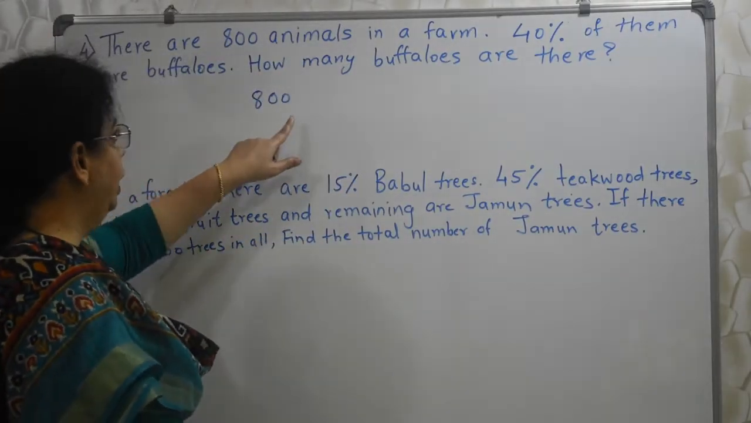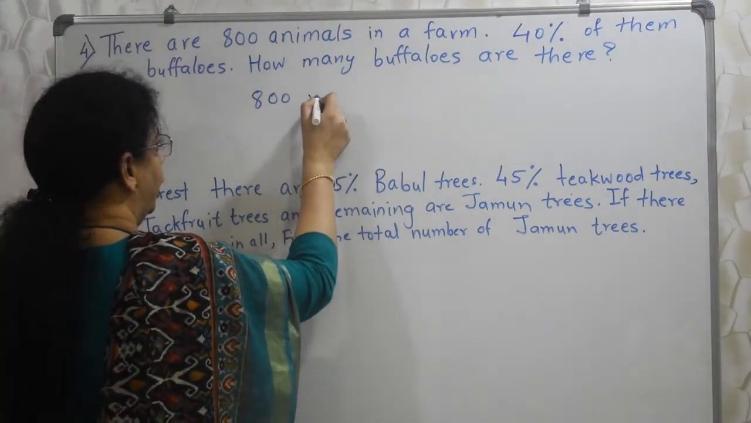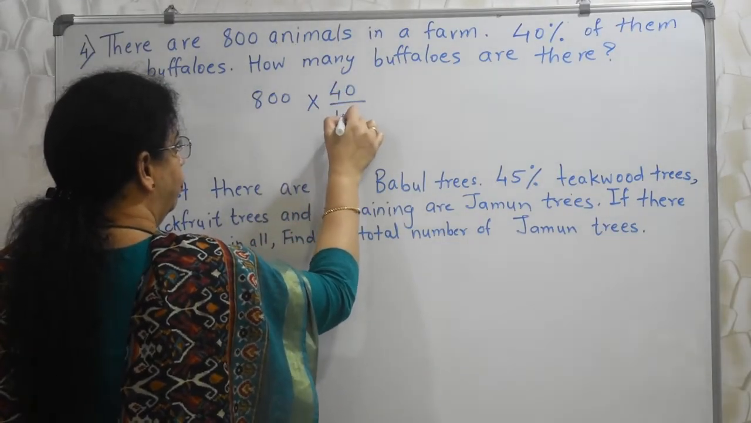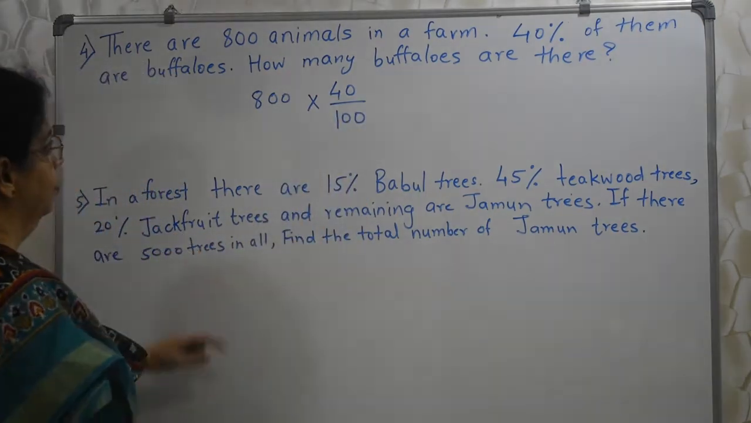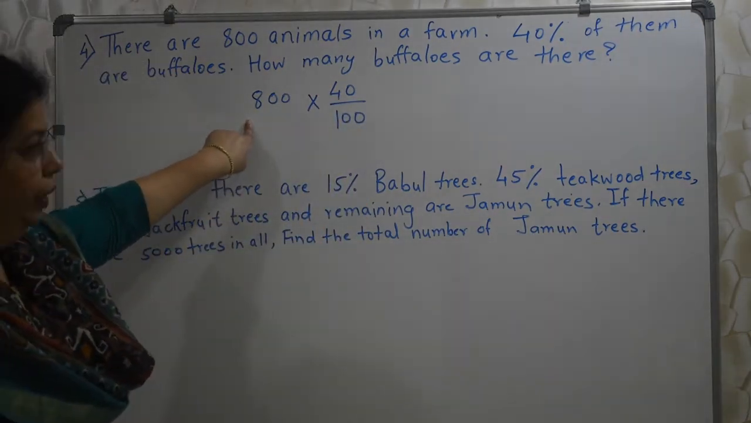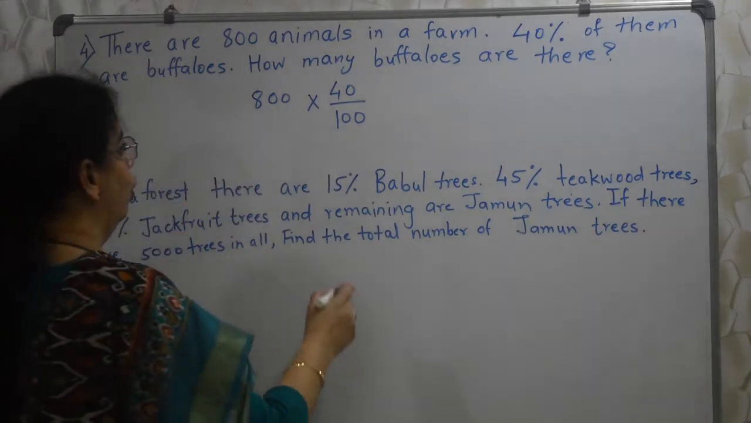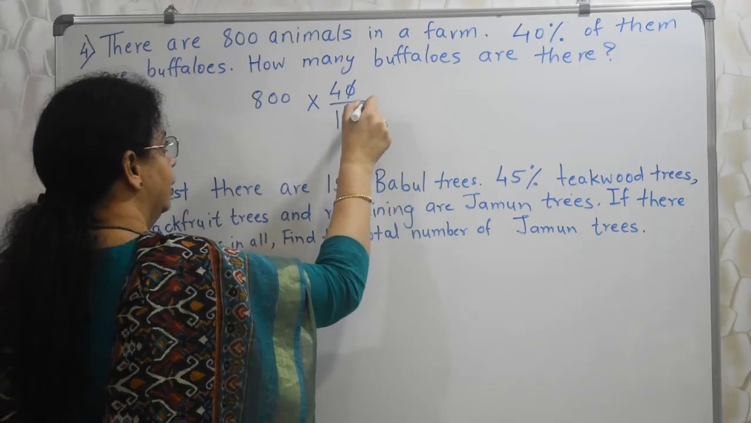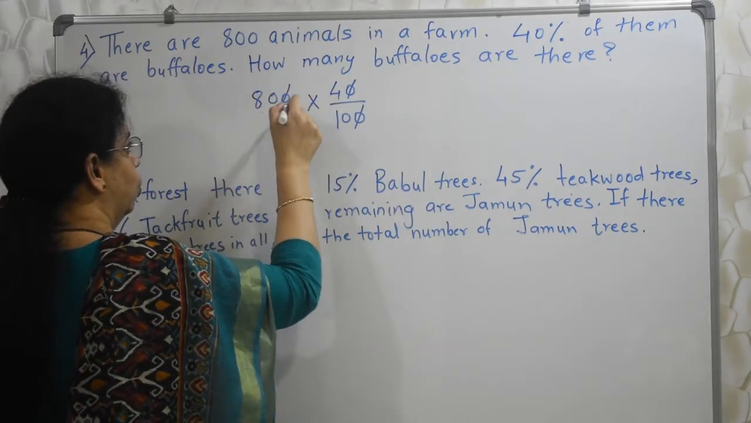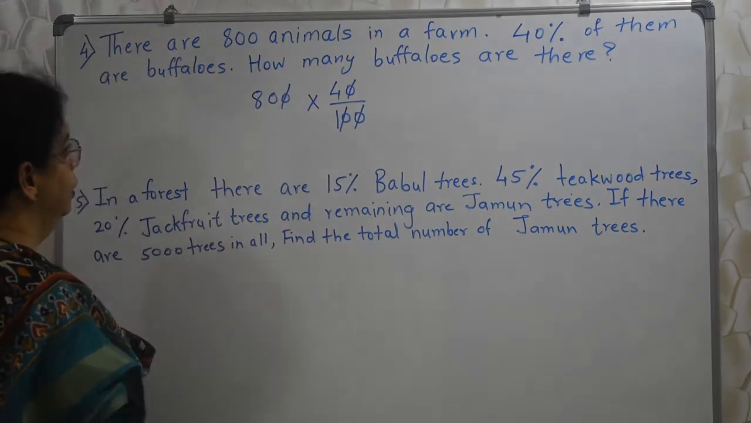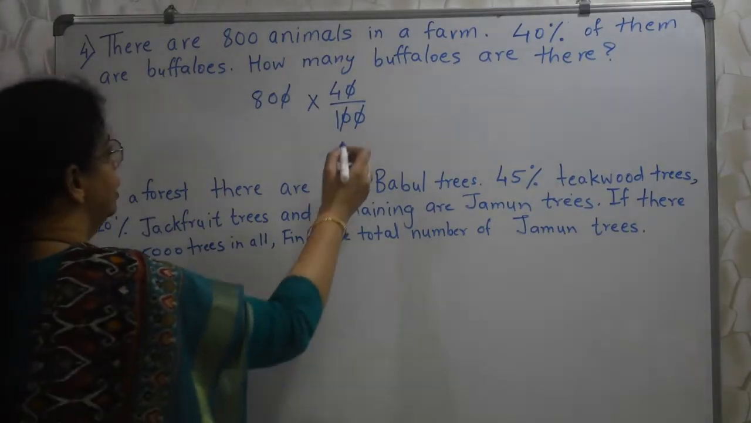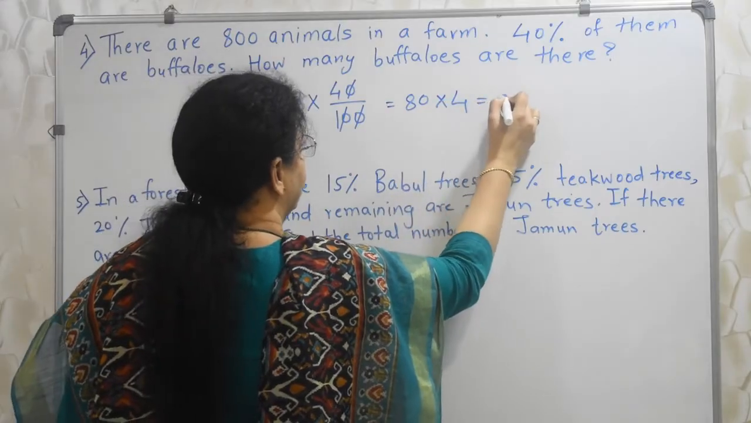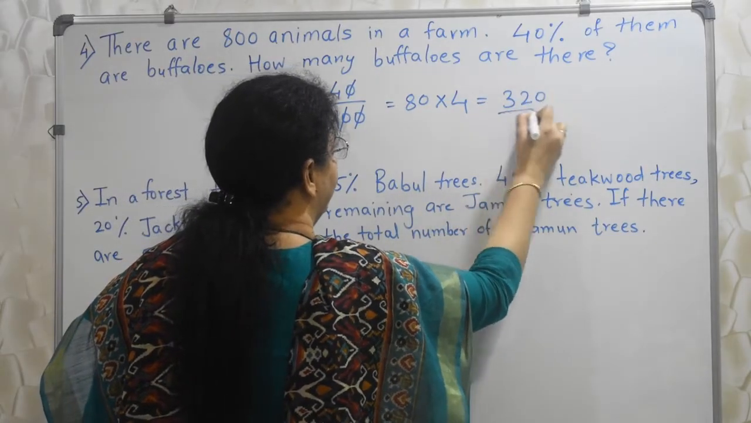So 40% of 800. This we need to calculate. What we'll do? First we'll remove zeros whatever we can. 2 zeros can go. 2 from top, 2 from down, right? So what is remaining? 80 into 4, that is 320 buffaloes.